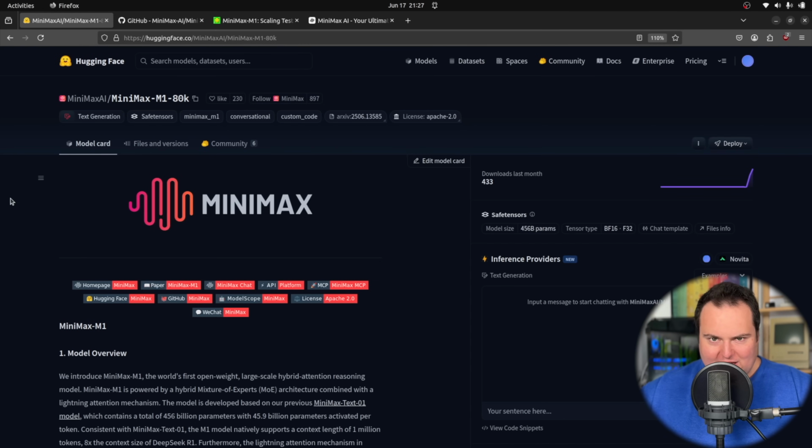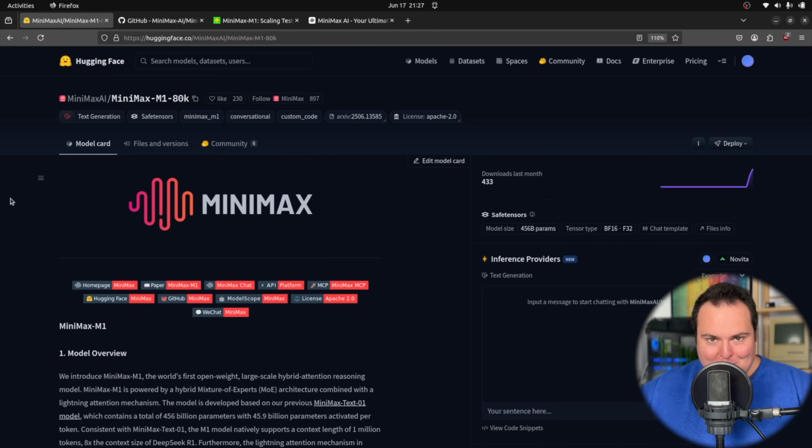Hold on a second. Today we're going to be taking a look at a very cool new Apache 2.0 model called MiniMax-M1 -80K or -40K. I don't specifically know which one we're going to be testing, which leads me into my next point, because unfortunately, while this is open source, this is a 456 billion parameter MOE model, and I unfortunately do not have computational horsepower at my disposal to actually run this locally.